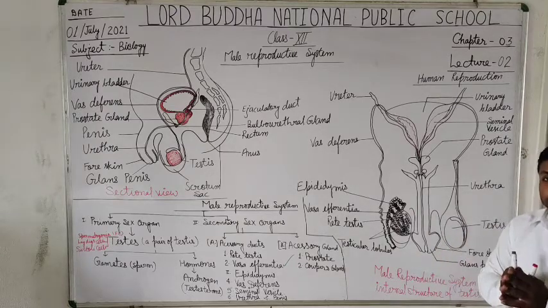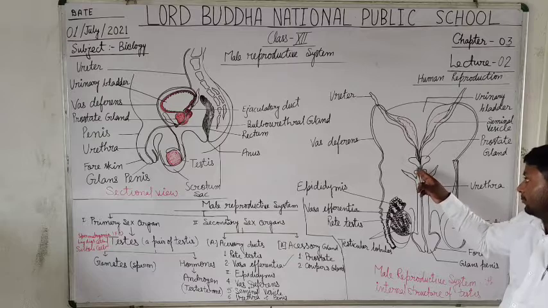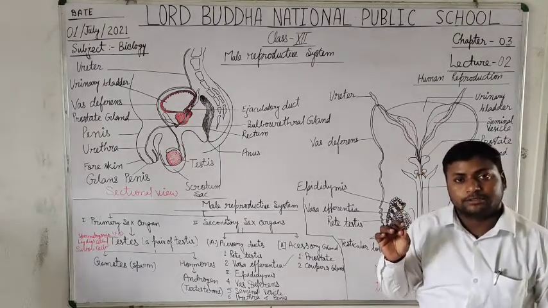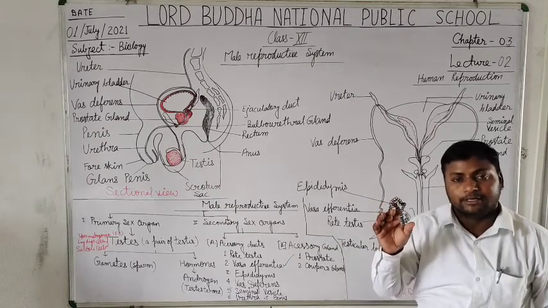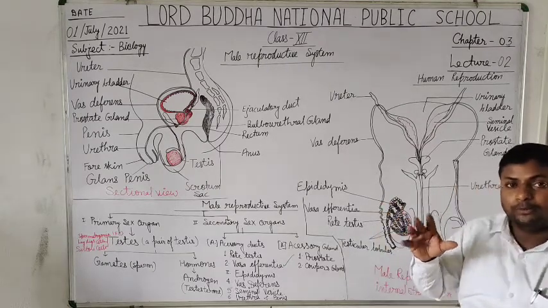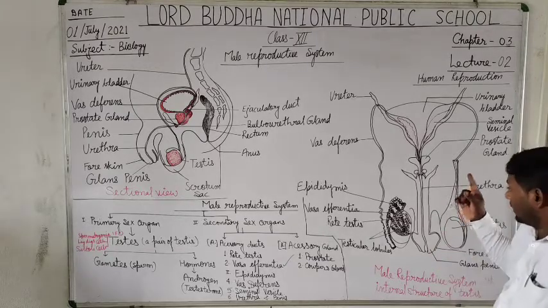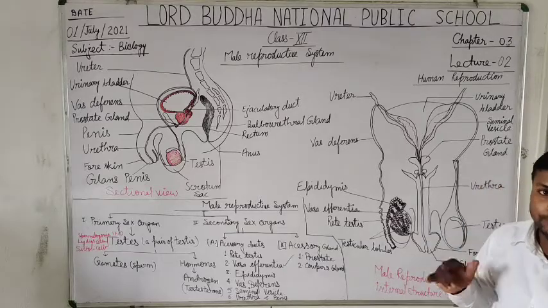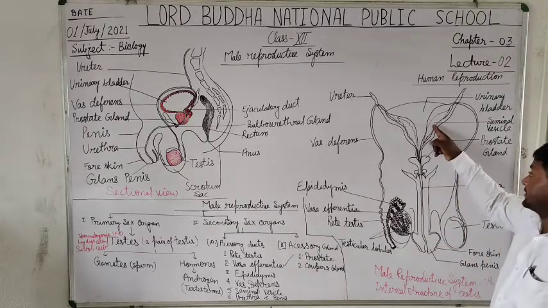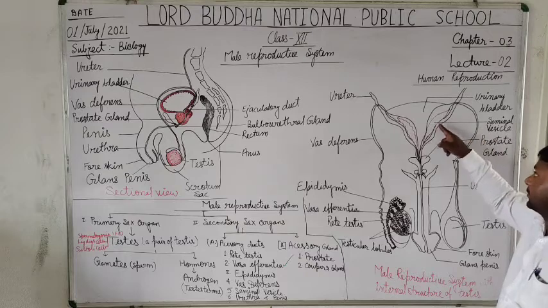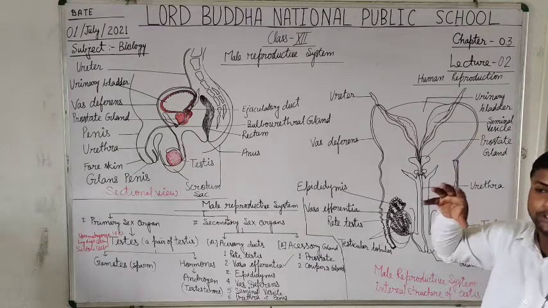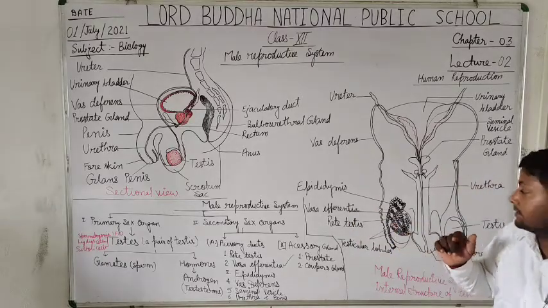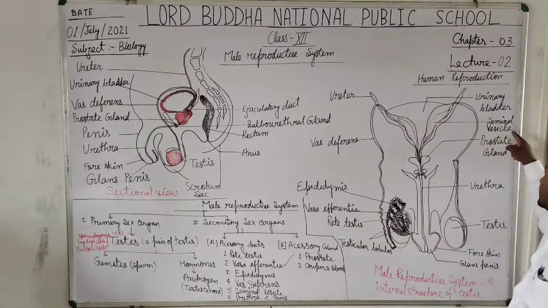The sperm and the alkaline fluid that contains fructose-like sugars as well as some nutritious elements, this mixture makes the semen. So this is the storage of the sperm with their nutritive elements that nurture the sperm cells. Hence, this is called the seminal vesicle.